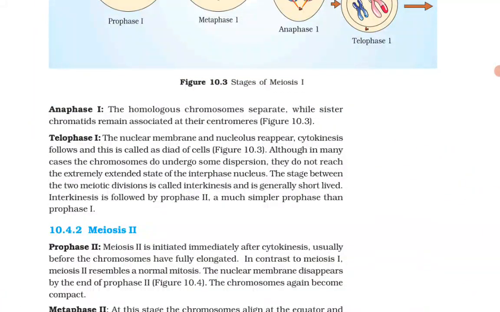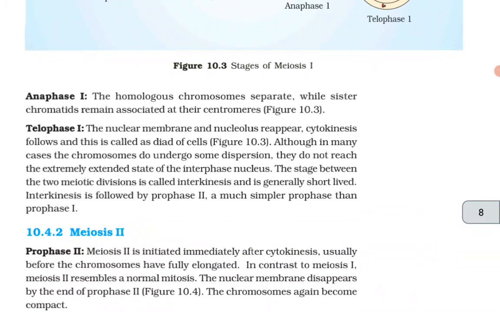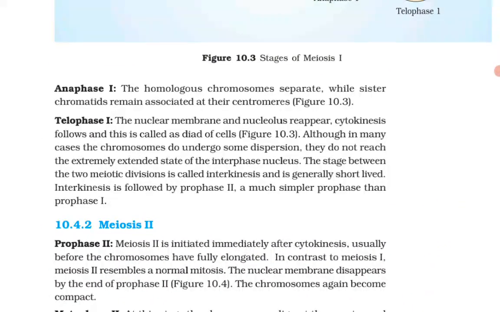Anaphase 1: the homologous chromosomes separate while sister chromatids remain associated at their centromeres. Telophase 1: the nuclear membrane and the nucleolus reappear, cytokinesis follows, and this is called the dyad of cells.